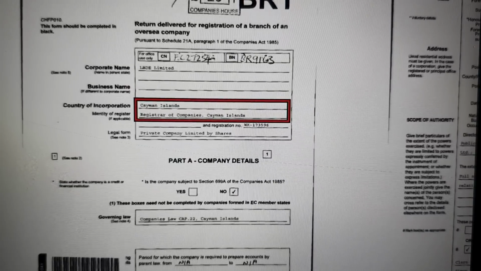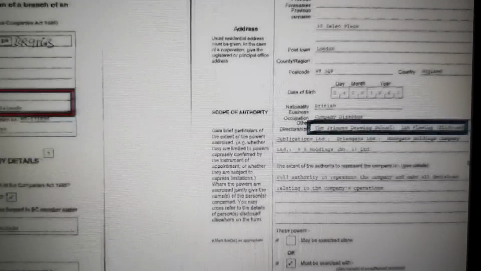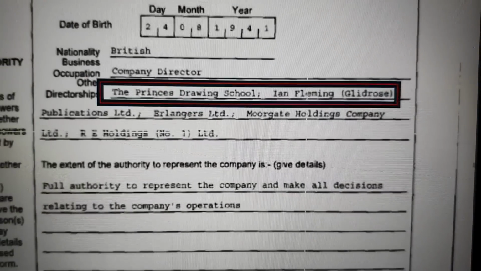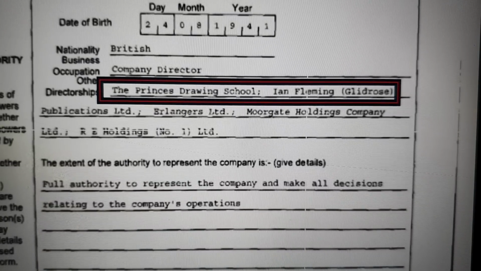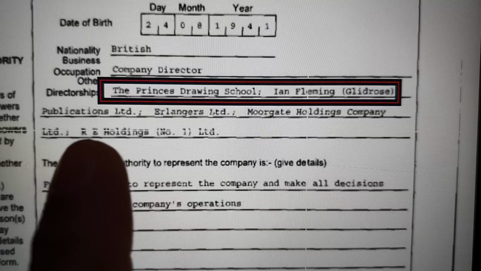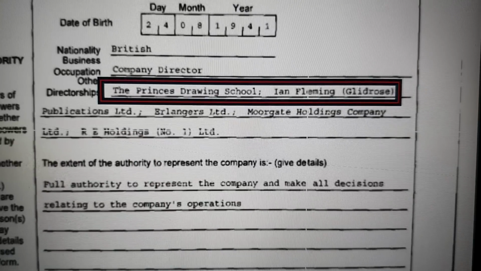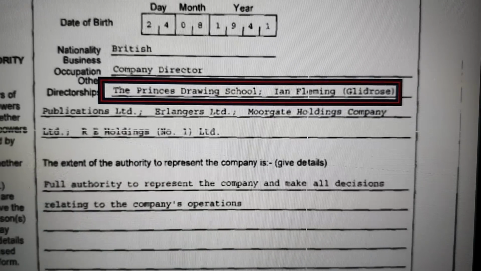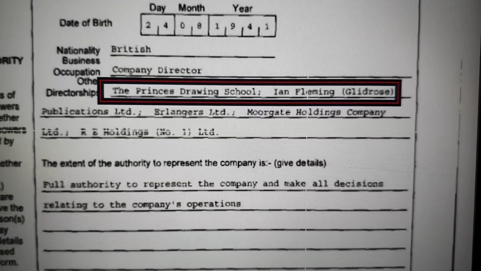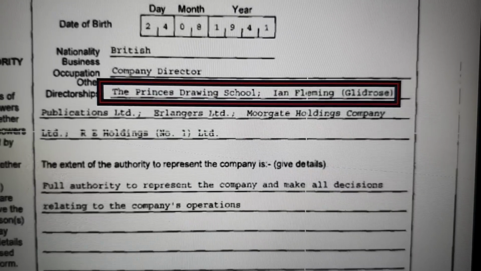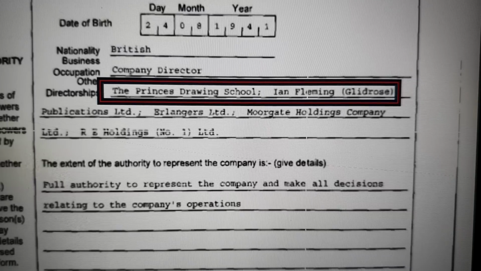And here you can see Cayman Islands. And this is incredibly important. On the same incorporation document, you have the Prince's Drawing School Company, but you've also got Ian Fleming Gildrose Publications Limited. Now this is incredibly important, because one of the shareholders in my company, called Deborah Fleming, has a husband called John Fleming, and there are links through to Ian Fleming from that company. Deborah was a former NHS chief executive officer in charge of a £700 million budget, and was connected through to Hampshire, Isle of Wight, and all the areas that we're talking about a lot.